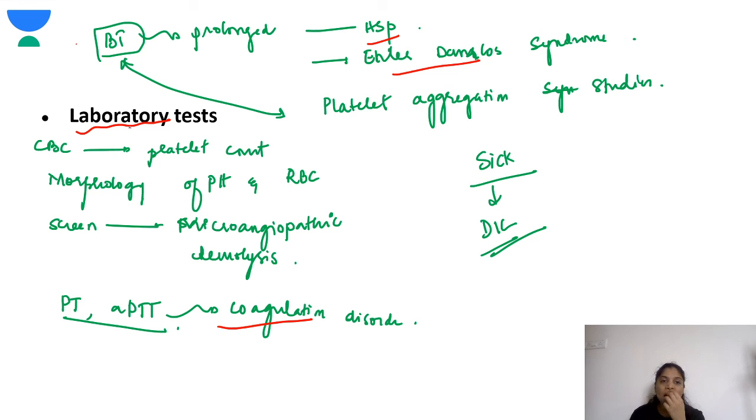Now, since bleeding time is difficult to do, the test is replaced by the platelet aggregation study, especially for conditions which have acquired or hereditary causes of platelet dysfunction. A very important thing is, when a sick child comes with bleeding, you have to rule out DIC in these children. So this is the thing you should know.